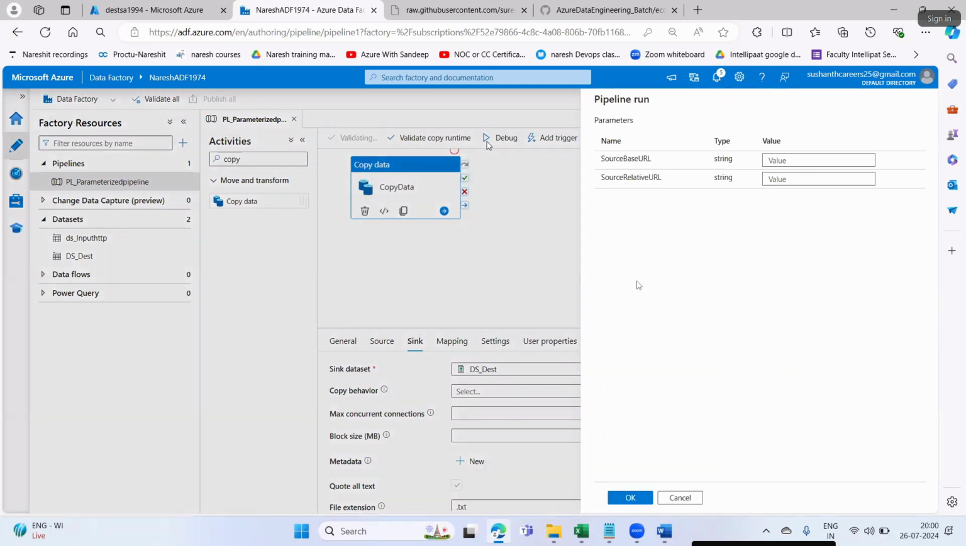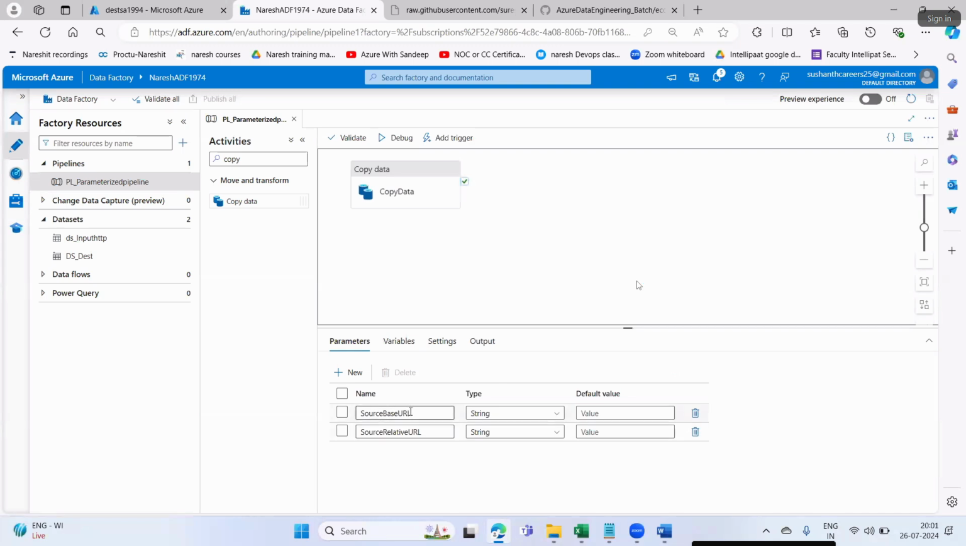Debug. The moment I run the pipeline, debug is what? Running the pipeline. So the moment I run the pipeline, it is asking me to pass the values for source base URL and source relative URL. These are the two parameters I have defined at my pipeline level.